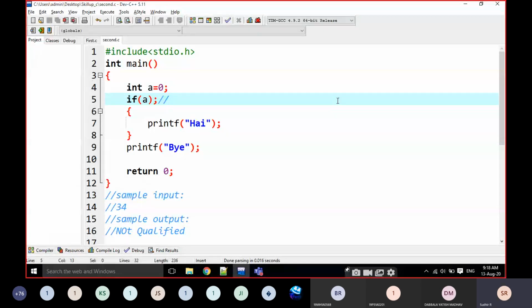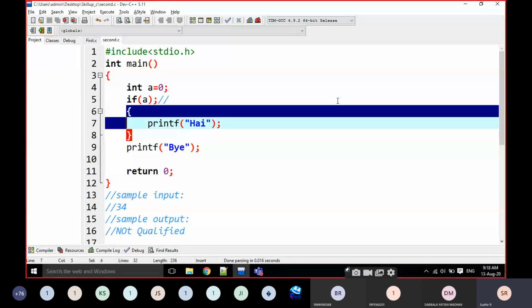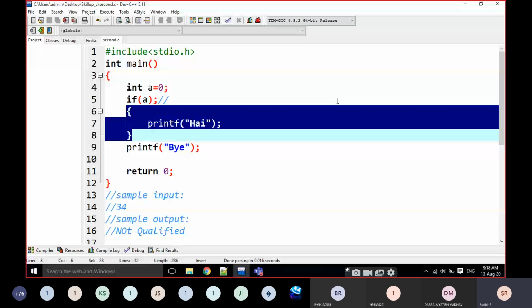If followed by a semicolon means this if statement is going to end here. What I highlighted, the block with high, is not related to the if. That is different, and this part is different.